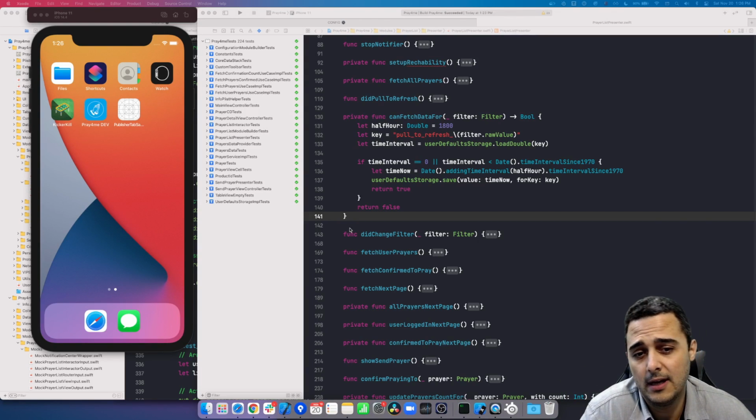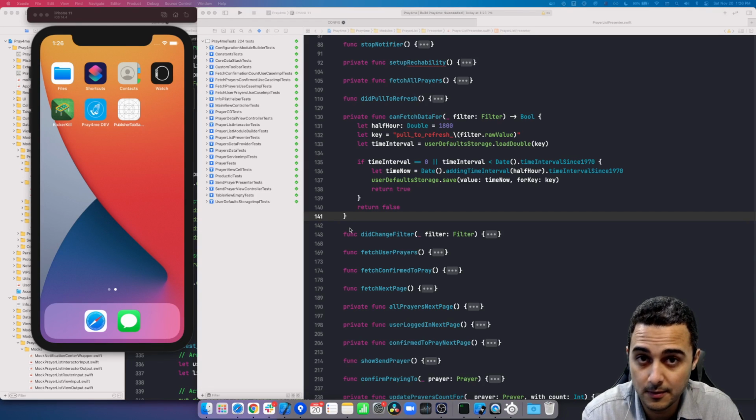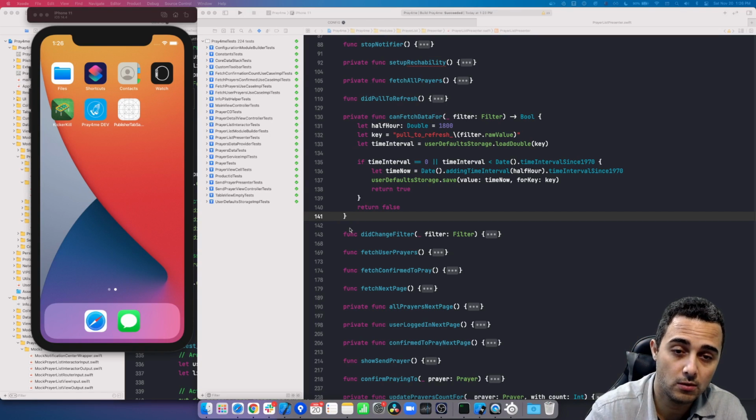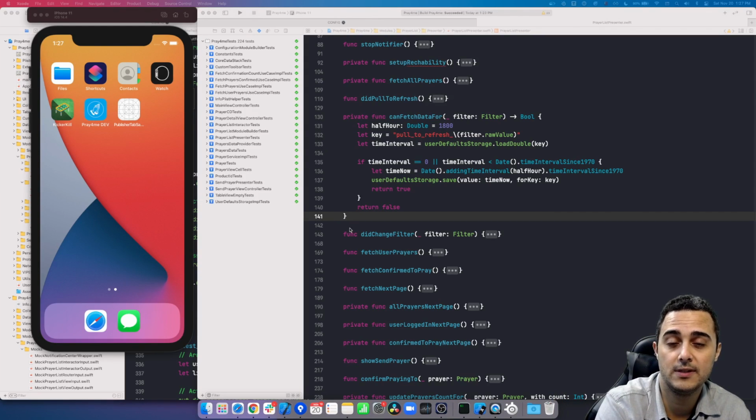I also know that we have a lot of libraries out there that do exactly what I said, but I said, okay, I don't want to bring another pod into the game, and I can code something using NSUserDefaults. And this is what I've done. But the point is, I kind of recall that I had a function that was doing basically the same thing that I just described. I could give it a key, I could set a time interval, and that function would tell me, hey, this time has passed, or this time is still valid.